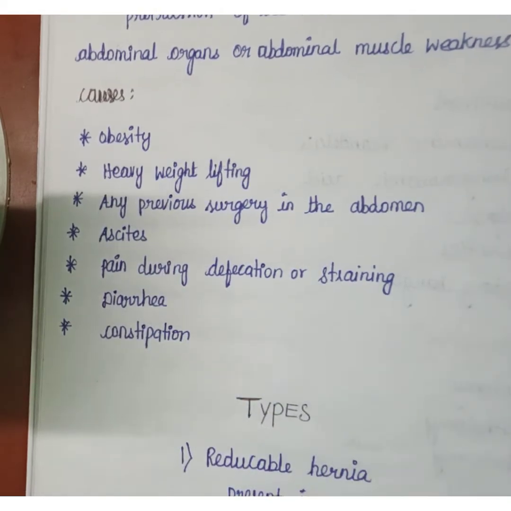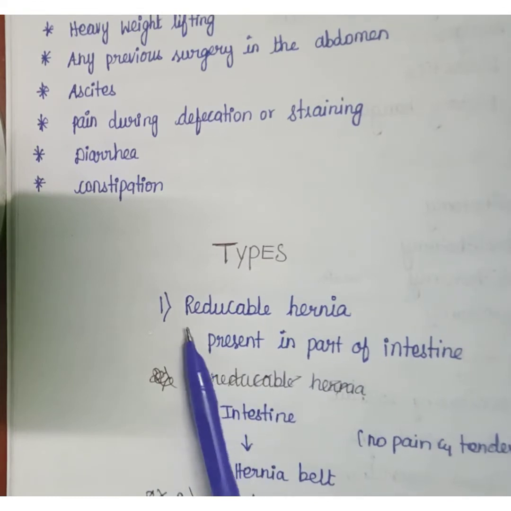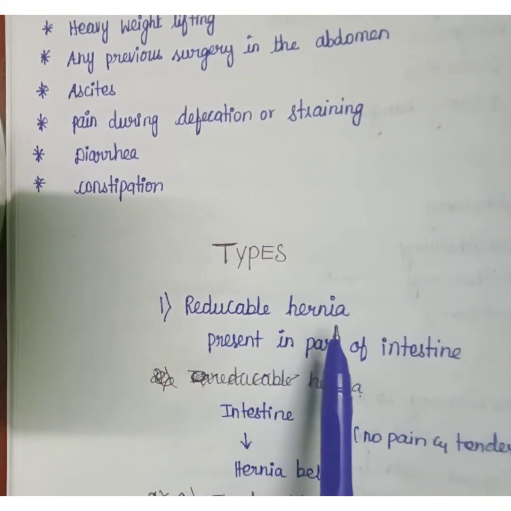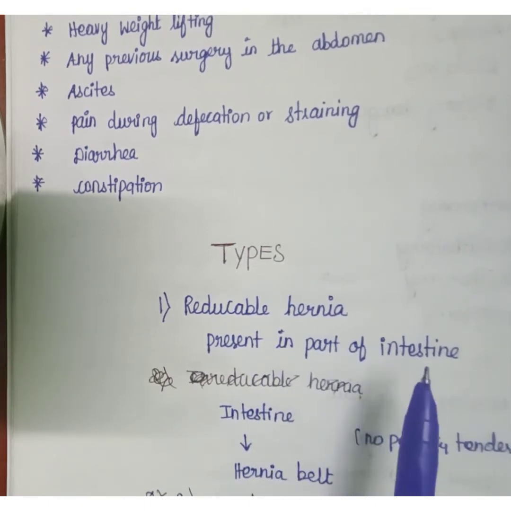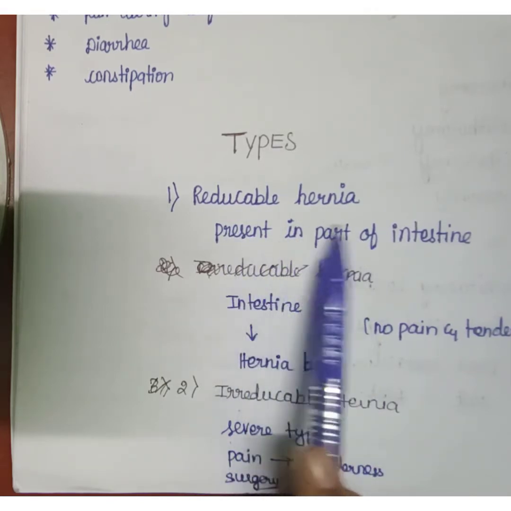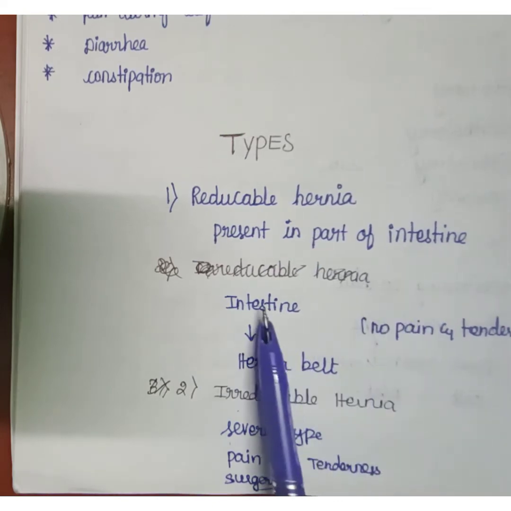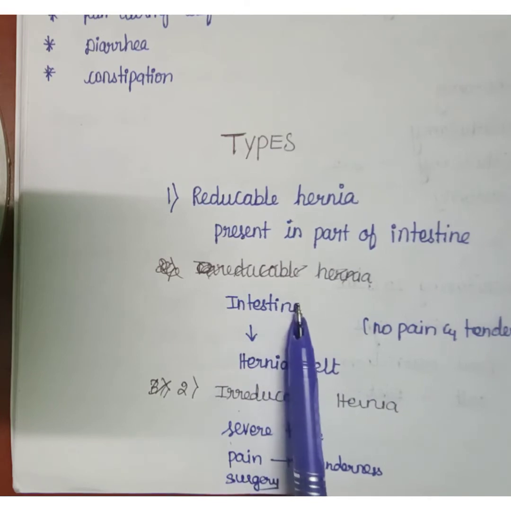Next we are going to see the types of hernia. The first one is reducible hernia. In reducible hernia, a part of the intestine protrudes, and the intestine may be pushed back into the abdominal muscle.